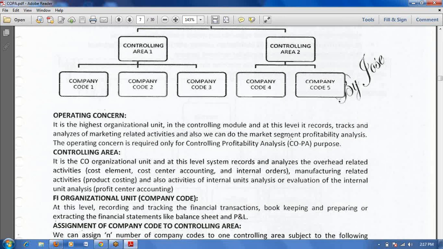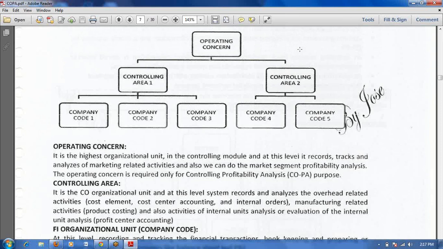Suppose here we have two controlling areas, controlling area 1 and controlling area 2. In controlling area 1 having fiscal year variant, assume X3.